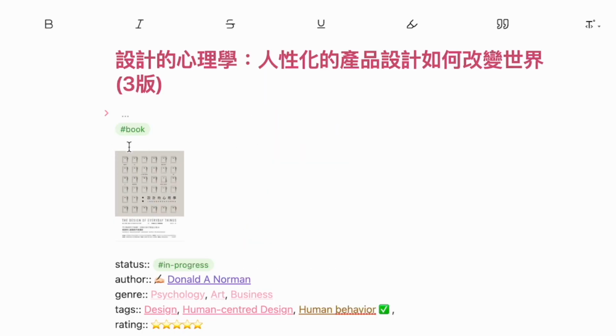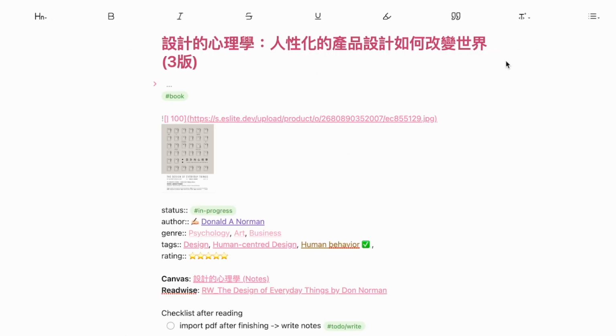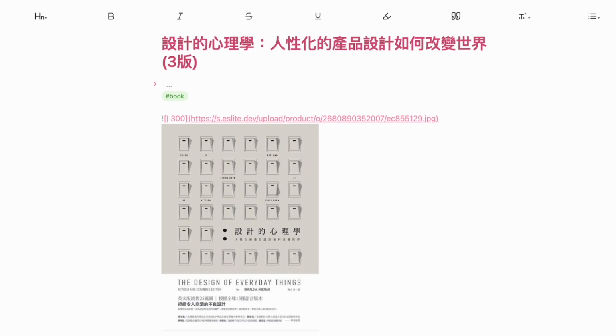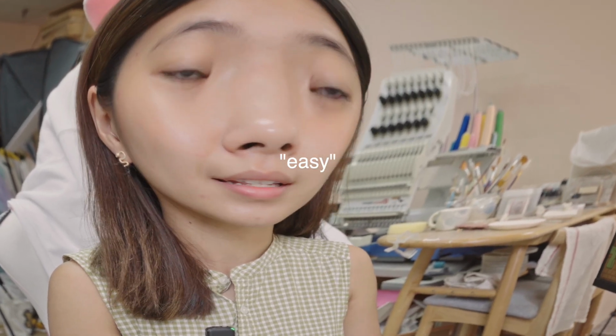But I also have the cover photo here, and this is how you insert a cover photo, because it took me years to figure this out. So you put an exclamation mark, which means embed, and then a little bracket, and then a vertical bar. And then you just type the size for the photo. You can change it. And then you just put another bracket and put the link to the image. And it's that easy.